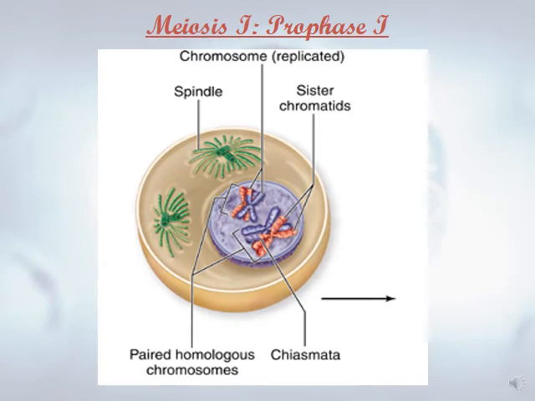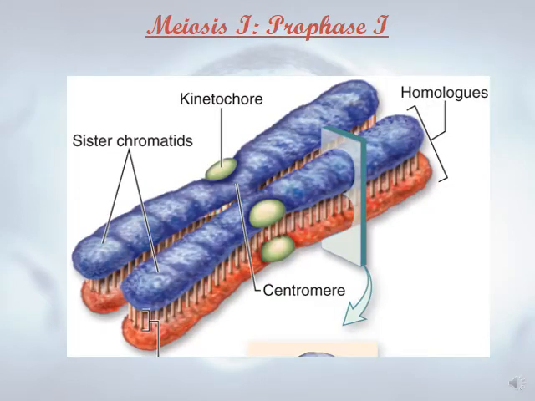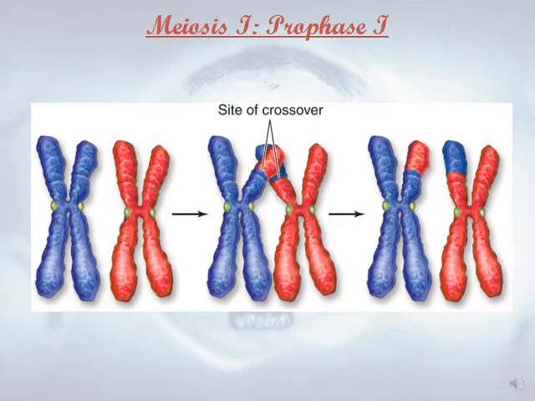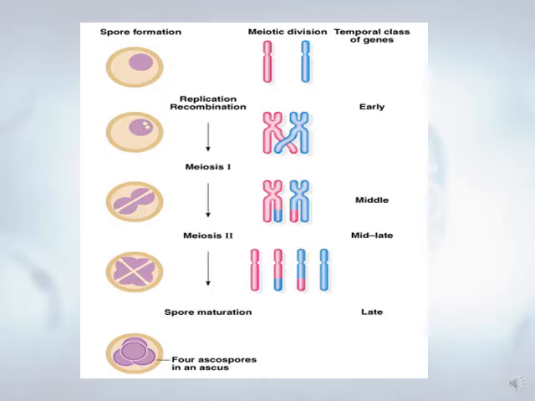Prophase I. Here we have something called tetrads. So we don't have the chromosomes. So we have something called crossing over that will occur.